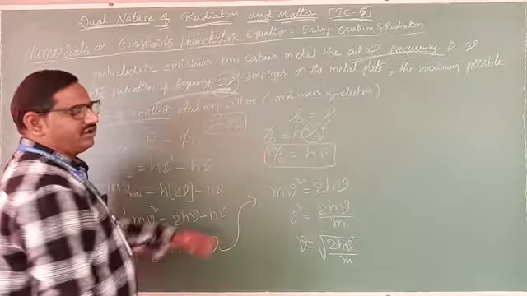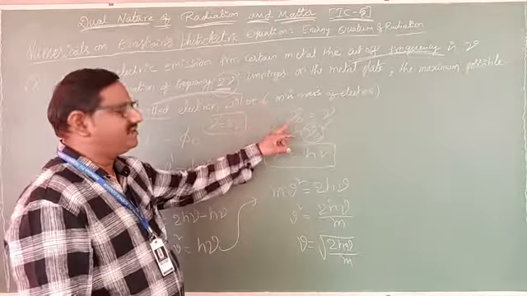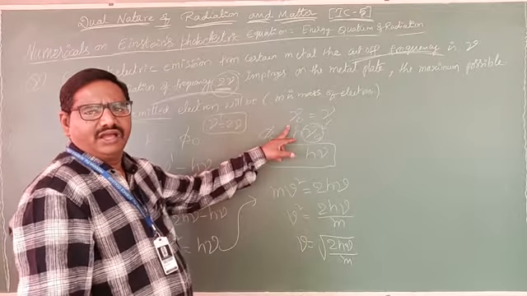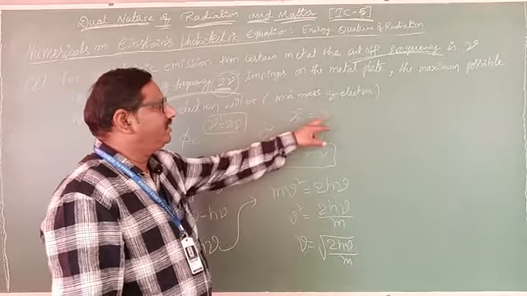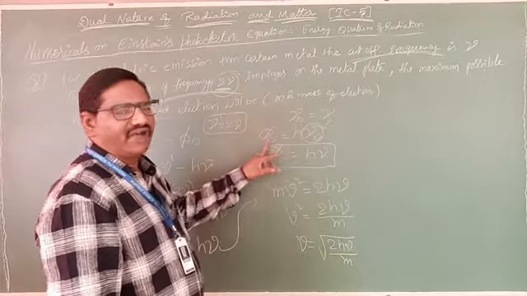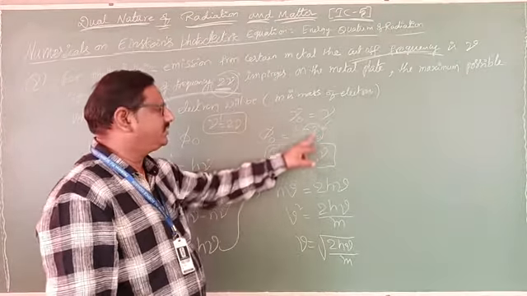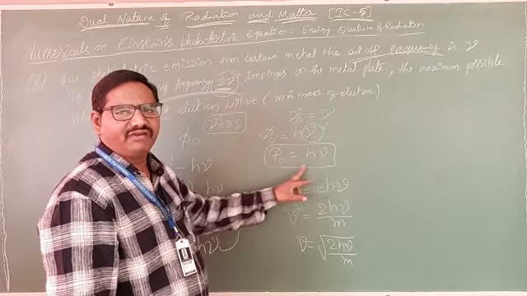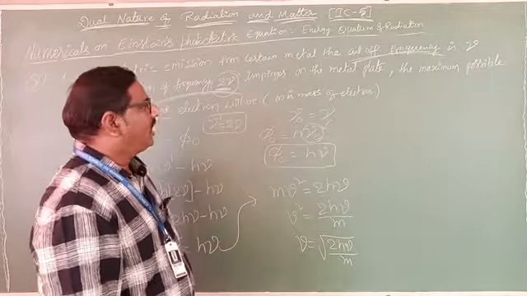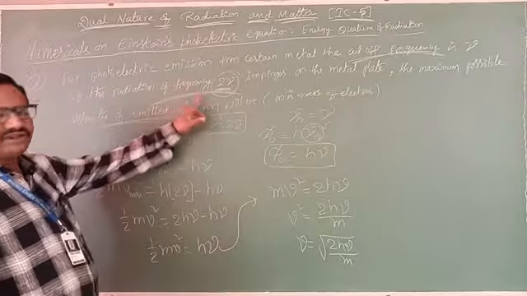That means the threshold frequency they gave. The threshold frequency is indicated with nu naught, so nu naught equals the nu they gave. In phi naught we already know it is h nu naught. Instead of this nu naught we will substitute this nu. So phi naught equals h nu. Clear?